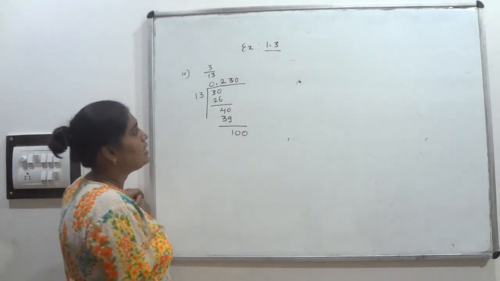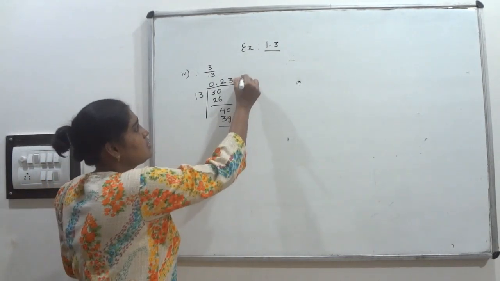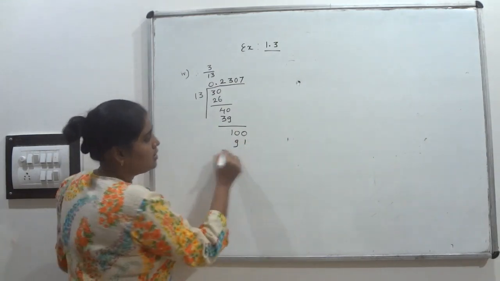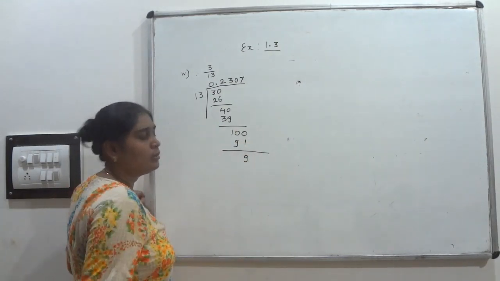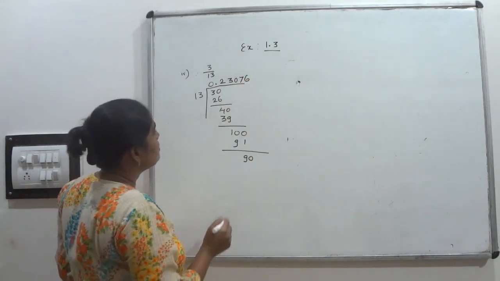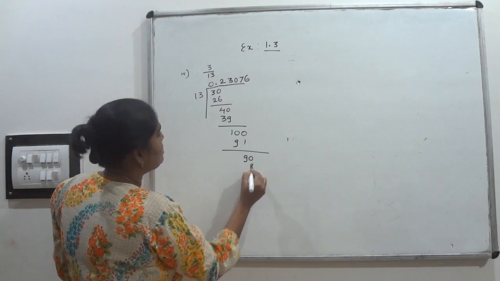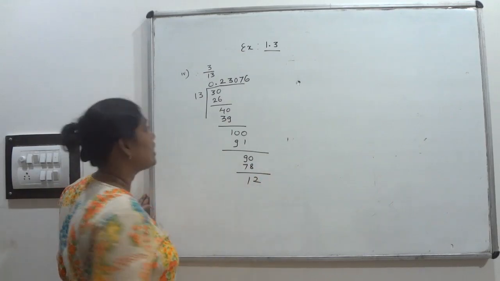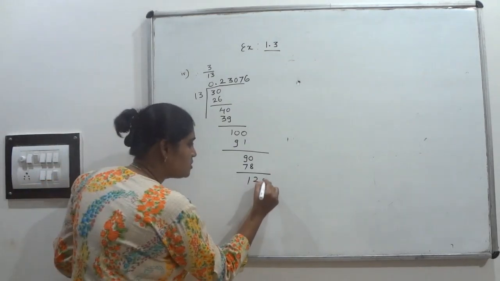Next, how many times will it go? 7 times. 7 3s are 21, 2 is remaining, so 91. So what is the remainder now? 9. 90. 6 times it will go. This is 78, 12 is remainder. So what is remainder now? 12. Include 0.